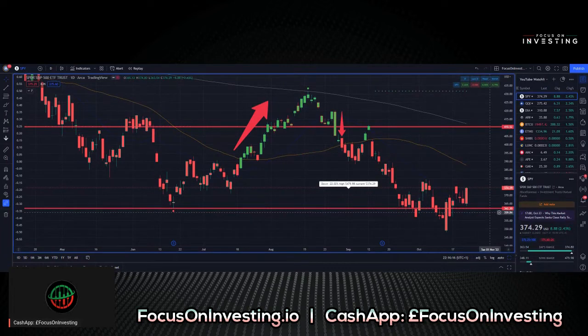We can see that we've previously drawn this level of support and price is just kind of bouncing above that. We can see that we're trading below all three simple moving averages and below any key pivot levels. We're down 22.02% off of the high of $479.98, and we're currently trading at $374.29, and we're currently down for the day 2.43%.